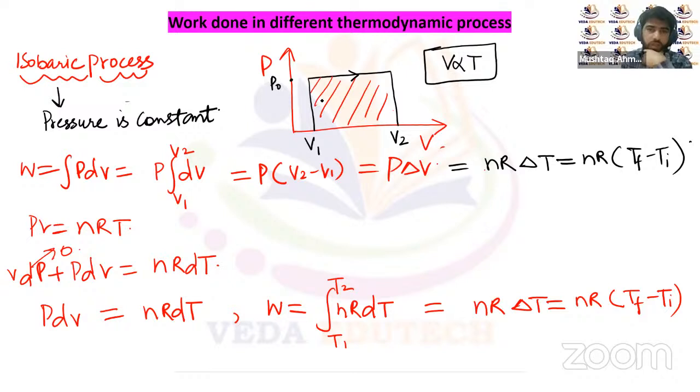The height will be P naught and the base will be V2 minus V1. The area of this rectangular portion will be P naught times V2 minus V1. This will also give us the work done, and in this case it will be a positive work done. So for an isobaric process, the work done is P delta V or nR delta T.